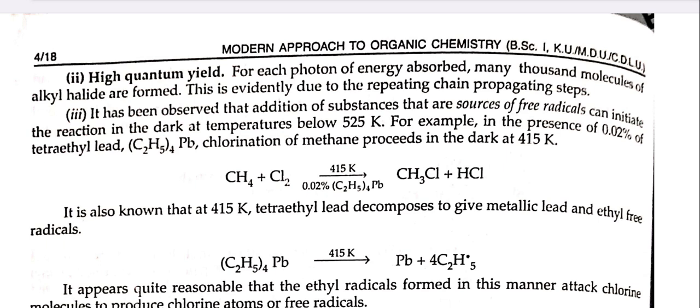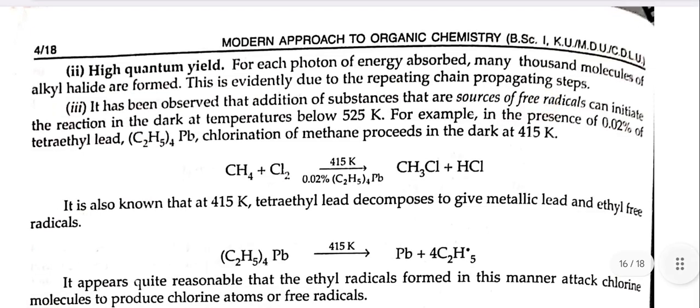It has been observed that addition of substances that are sources of free radicals can initiate the reaction in the dark at temperatures below 525 Kelvin, for example, in the presence of 0.02% of tetraethyl lead. Chlorination of methane proceeds in the dark at 415 Kelvin. It is also known that at 450 Kelvin, tetraethyl lead decomposes to give metallic lead and ethyl free radicals. It appears quite reasonable that the ethyl radicals formed in this manner attack chlorine molecules to produce chlorine atoms or free radicals.